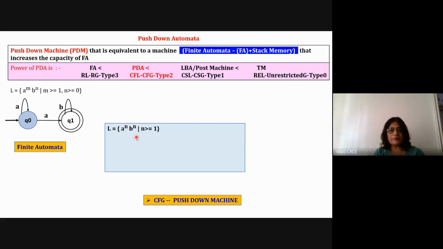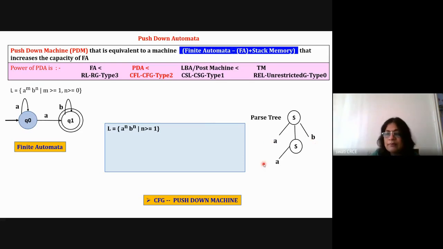Okay, so if it is a CFL, what we do is we can draw the parse tree. Start from the starting symbol, then you can have A generated to the left hand side and the corresponding B generated to the right hand side. So one A, one B is generated. With the help of the parse tree, you can visualize. Again, you are representing S in terms of S. So S is equal to ASB will say that one A generated and a corresponding B is also generated.